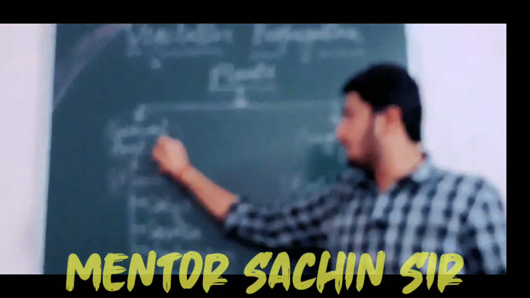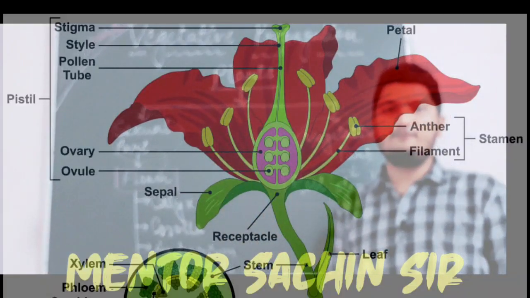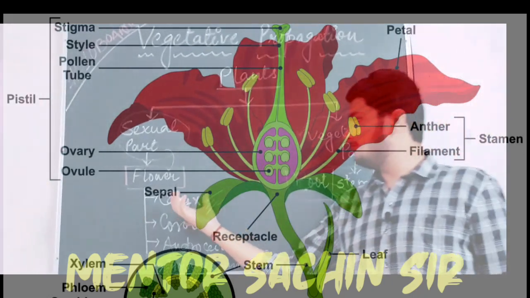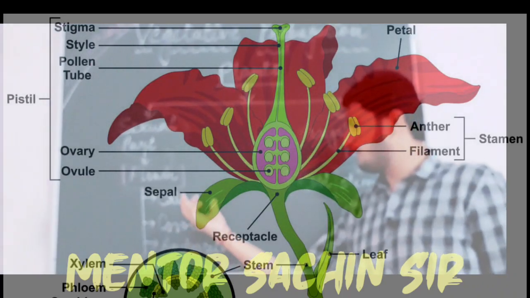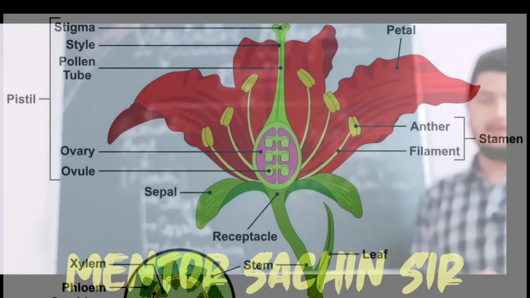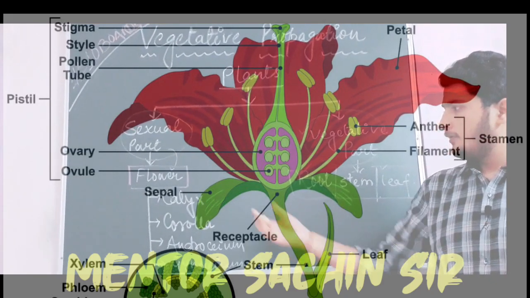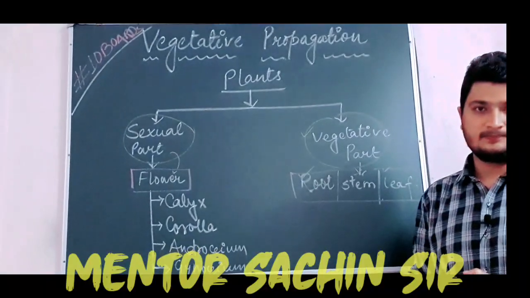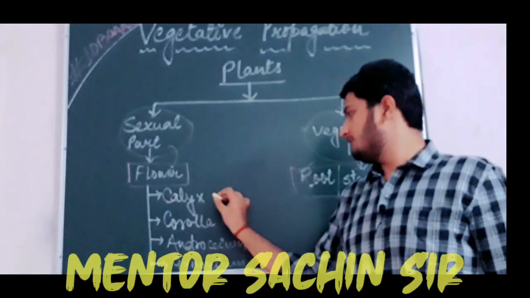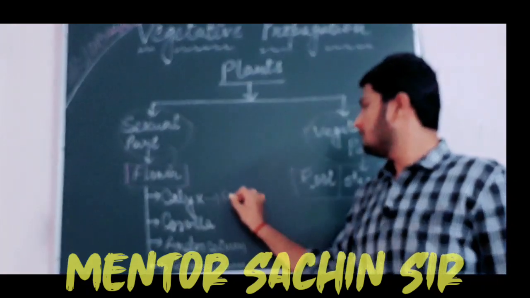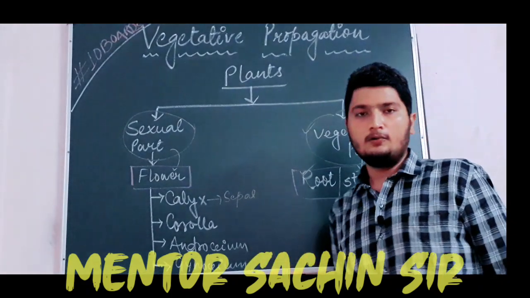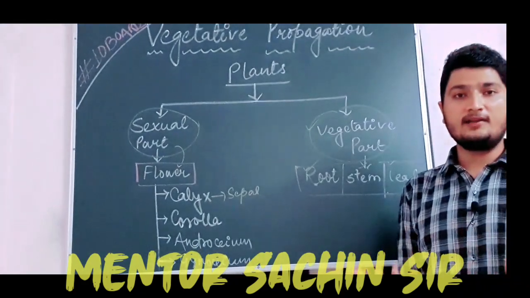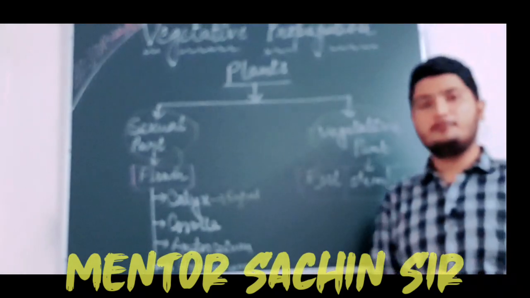The sexual part of the plant is your flower. How will we define flower? Flower is the modified shoot, and flower is divided into different parts like calyx, corolla, androecium and gynoecium. What is the meaning of these parts? Where are these parts located in the plant? So, what is calyx? The unit of calyx is sepal, and we all know there is one part of the flower which is green in color that protects the flower at the time of bud stage.